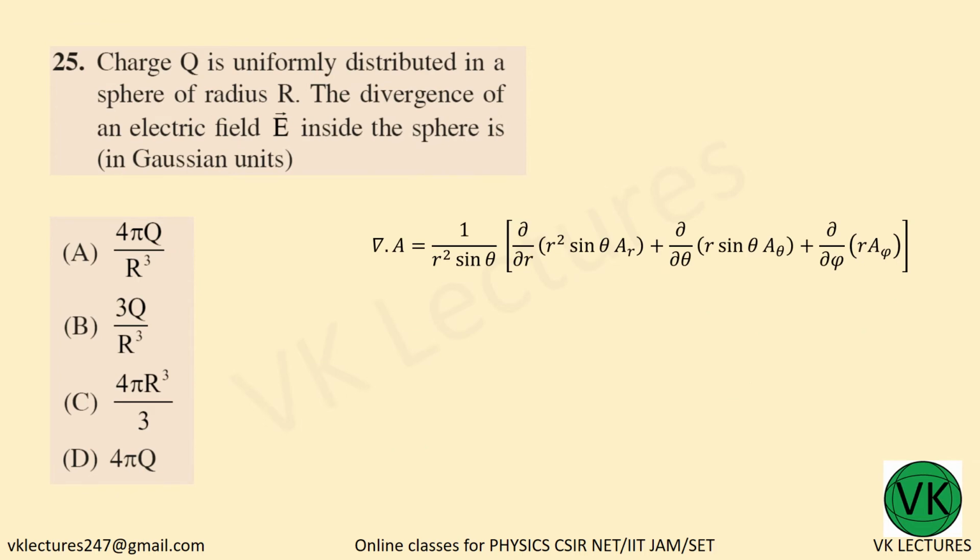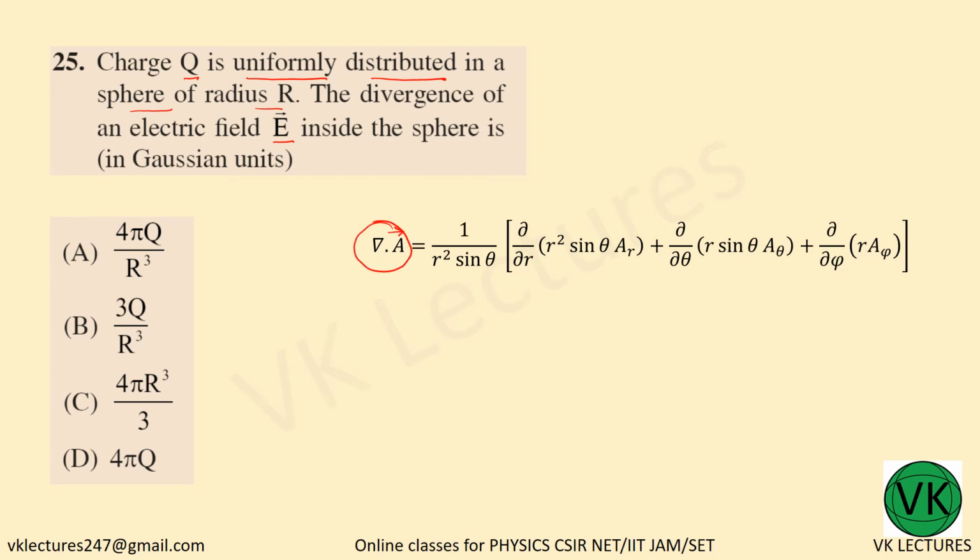The charge Q is uniformly distributed in a sphere of radius R. Find the divergence of the electric field inside the sphere. Now, what do you mean by divergence? Del dot A, where A is a vector.